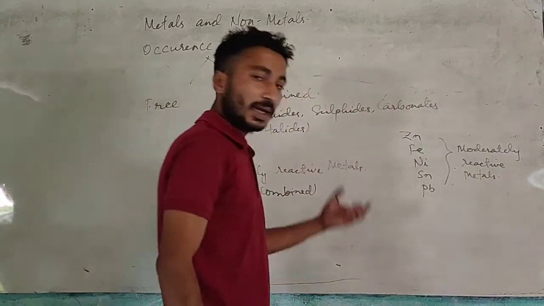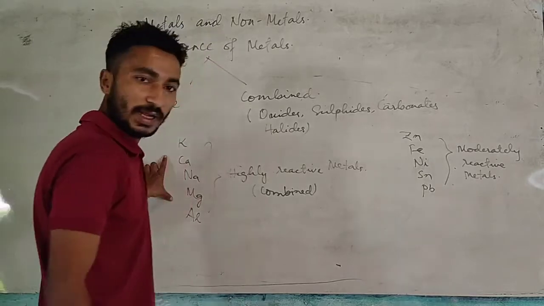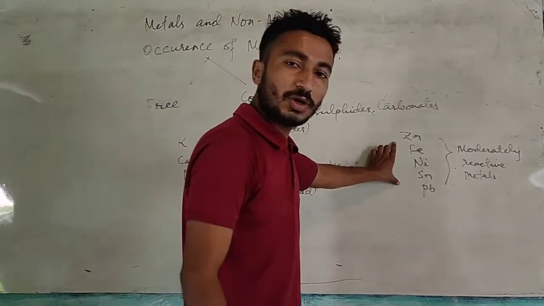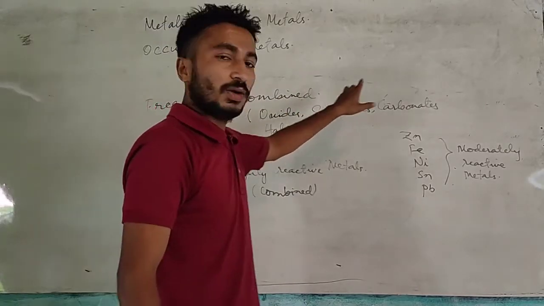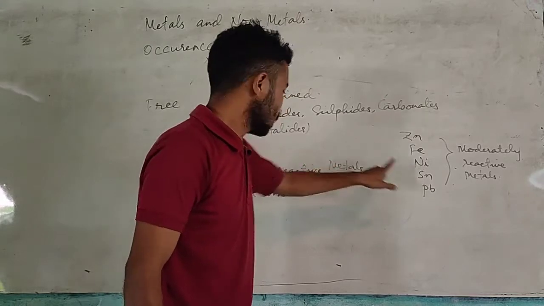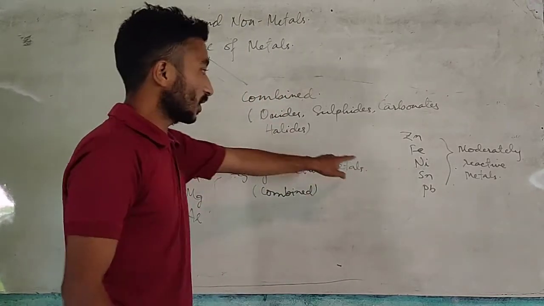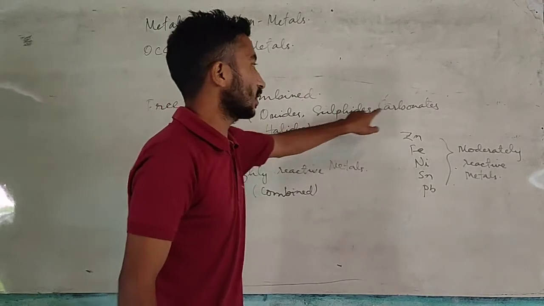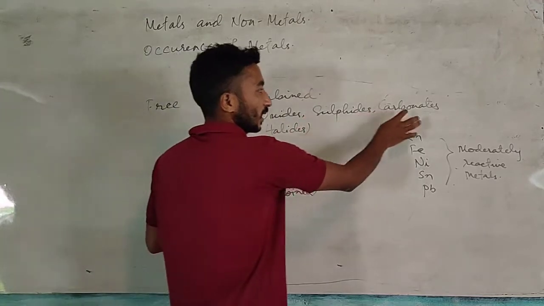That means they are reactive, but not as reactive as highly reactive metals. They occur as oxides, sulfides or carbonates. No, not halides. Oxides, sulfides and carbonates.